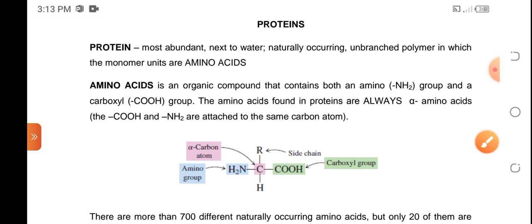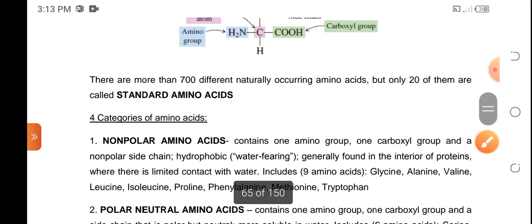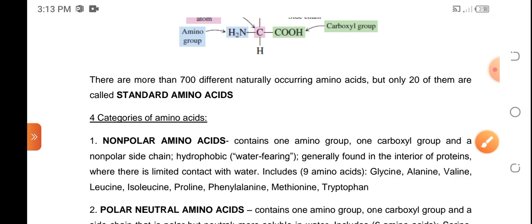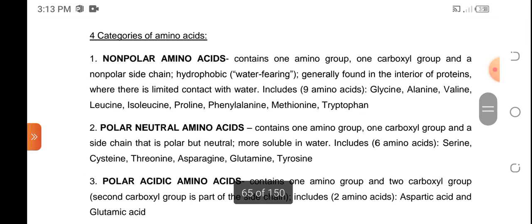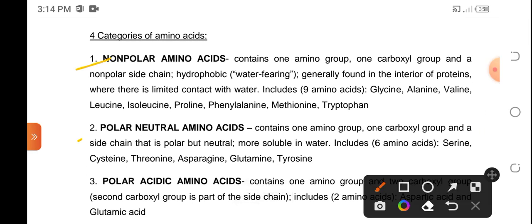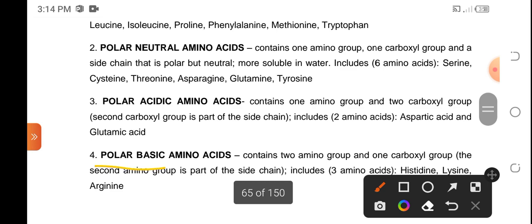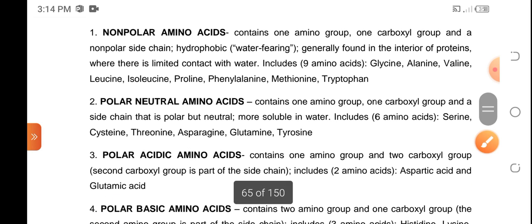Okay? So there are more than 700 different naturally occurring amino acids, but there are only 20 that are considered to be the standard amino acid. Okay, from this standard amino acid, we have categories. We have nonpolar amino acid, polar neutral amino acid, polar acidic amino acid, and polar basic amino acid.